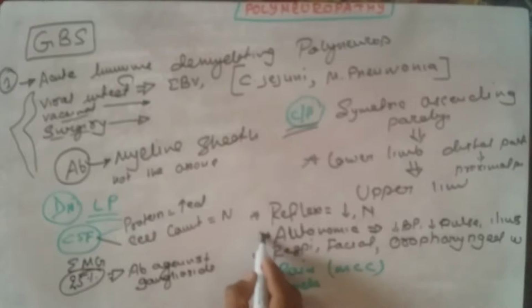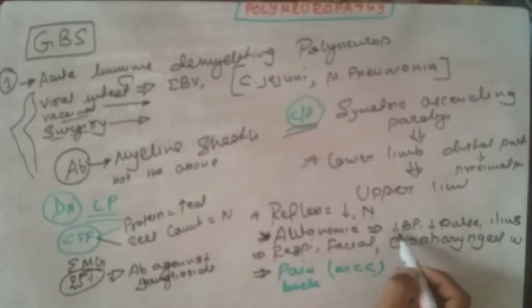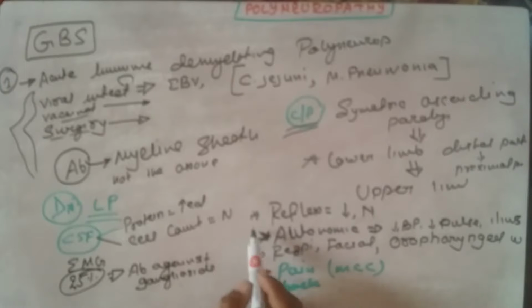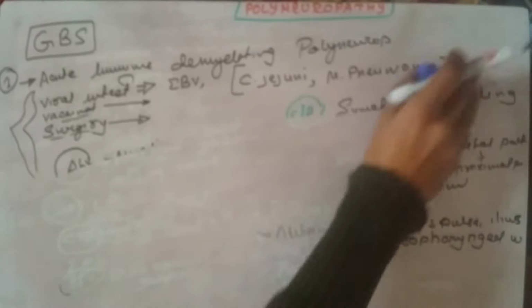And if autonomic abnormalities like decreased BP, decreased pulse, or paralytic ileus are seen, that is a very life-threatening condition. For the diagnosis, we performed lumbar puncture and saw raised protein in the CSF, but the cell count was normal.